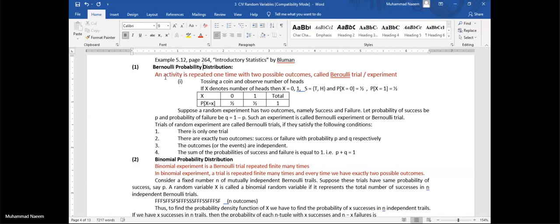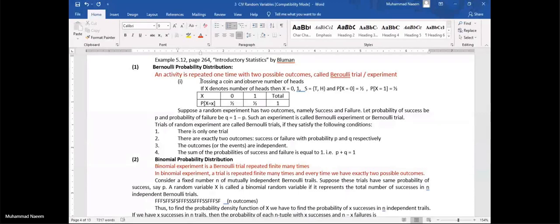We toss a coin, whether we get a head or not. So all these activities are Bernoulli because there are exactly two possible outcomes. Whatever is under consideration, that is called a success, and the other is the failure. So it has two possible outcomes, a success and a failure.